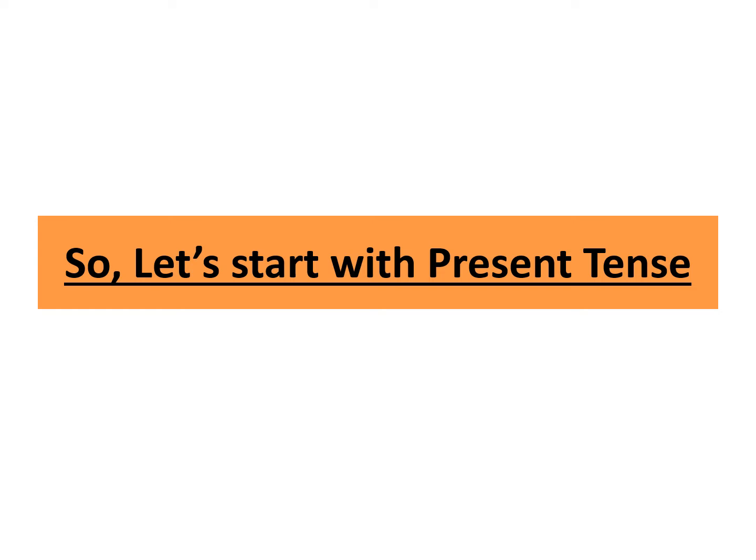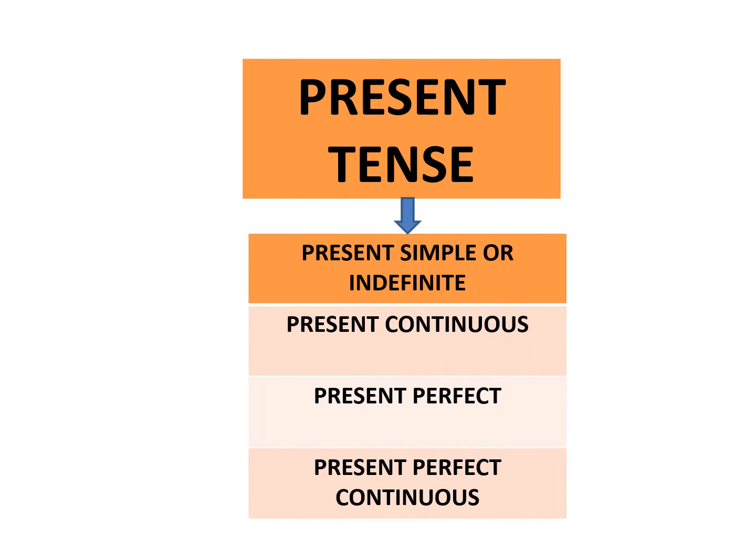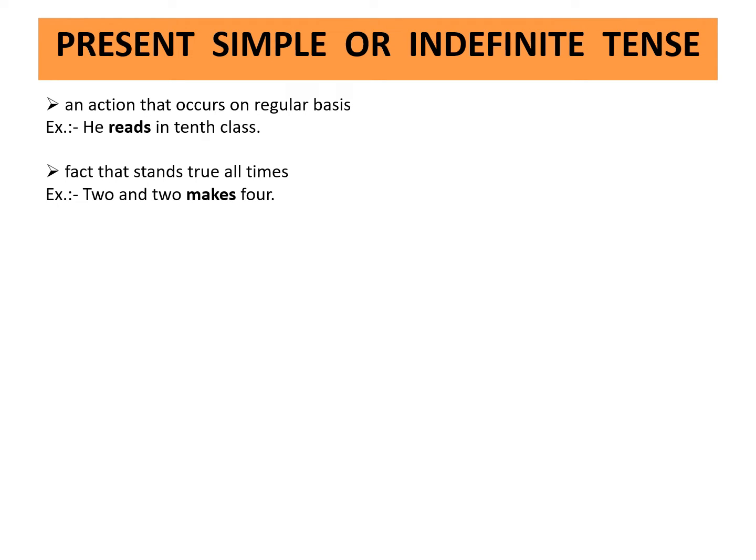So let's start with present tense. Present tense is subdivided into present simple or indefinite, present continuous, present perfect continuous. Present simple or indefinite tense. It describes an action that occurs on regular basis. Example, he reads in 10th class. It describes the fact that stands true all times. Example, 2 and 2 makes 4.